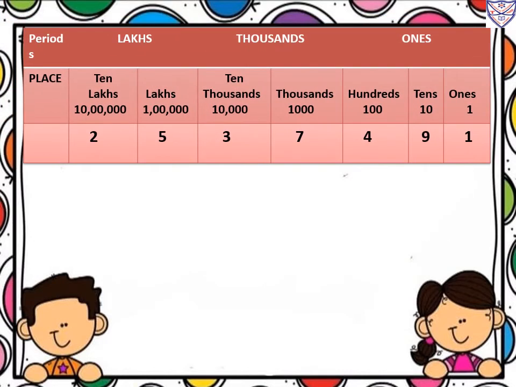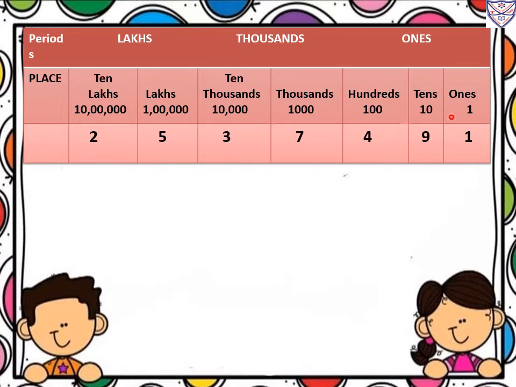Now we can write in a place value chart, the Indian place value chart. So first we will make it in groups. In ones we will write ones, tens and hundreds. Then in thousands we will make the 1000 and 10,000. In lakh we will write lakhs and 10 lakhs place.